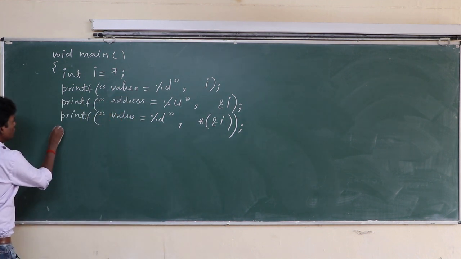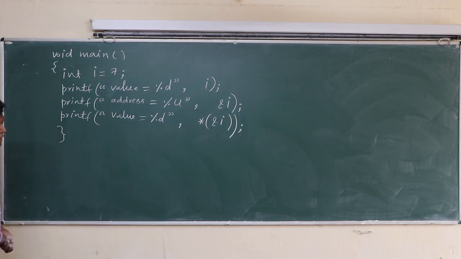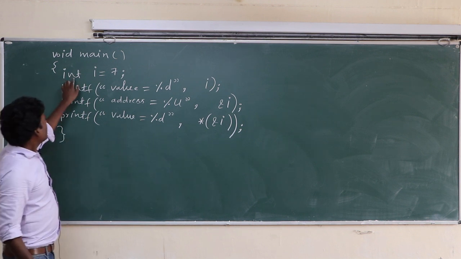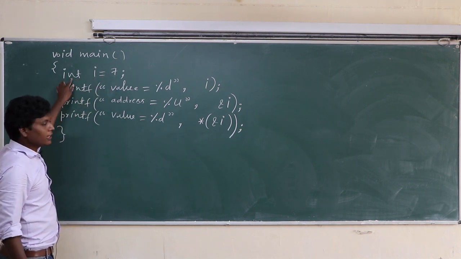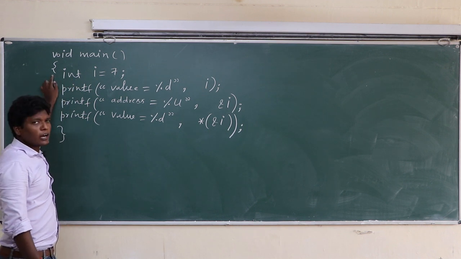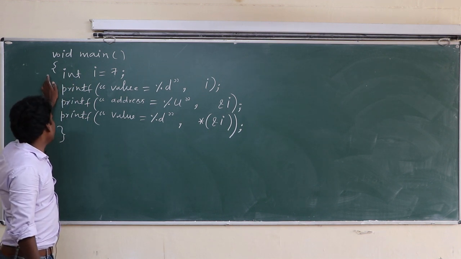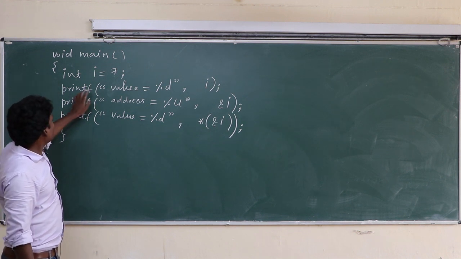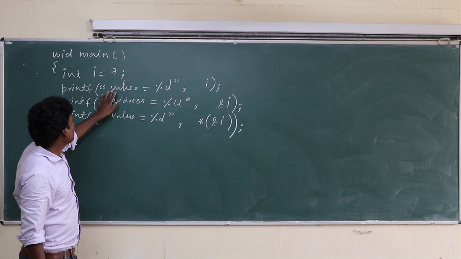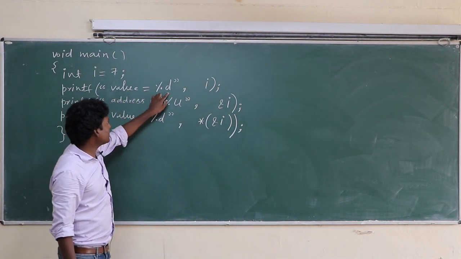Okay, main is closed here. Class, int i equal to 7. This is the constant, this is the variable, this is the data type. By default, this is an automatic storage class, and by default it is a signed integer. Okay, so here printf value equal to %d.